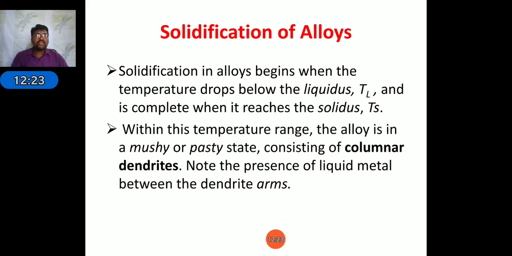Next, within the temperature range, the alloy is in a mushy or paste state consisting of columnar dendrites. Note the presence of liquid metal between the dendrite arms. Here at the freezing zone, the dendrites will form. It is in a three-dimensional state. At this zone, the liquid plus solid zone will occur. It is in the form of mushy or paste.